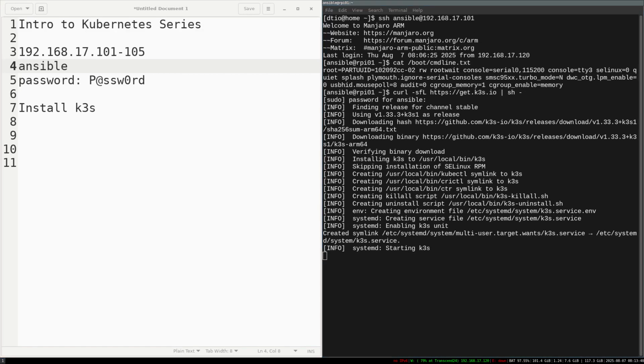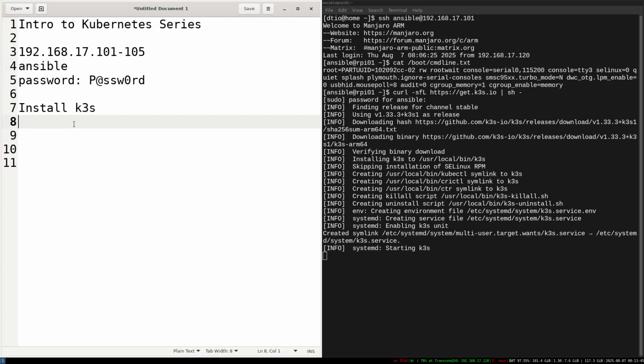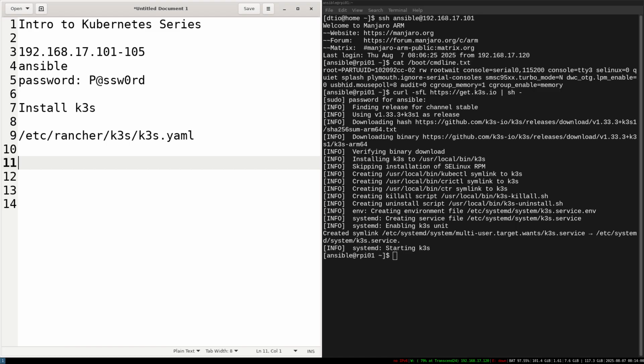While waiting for the installation to finish, the next step is this: K3S is going to put the configuration of the Kubernetes inside /etc/rancher/k3s/k3s.yaml. What we'll do later on is copy this into the .kube directory and name it config.